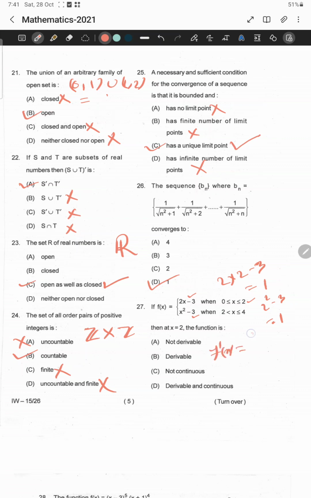It gives f dash x, which is equal to the derivative of 2x minus 3, which is 2, and the derivative of x square minus 3 is 2x, for x less than 2 and x greater than 2 respectively. Okay, if we put x equal to 2, then the LHD is 2, but the RHD, right hand side derivative, gives 2 into 2, which is equal to 4, but LHD is not equal to RHD. Okay, so it is not differentiable at x equal to 2. So it is the right answer.